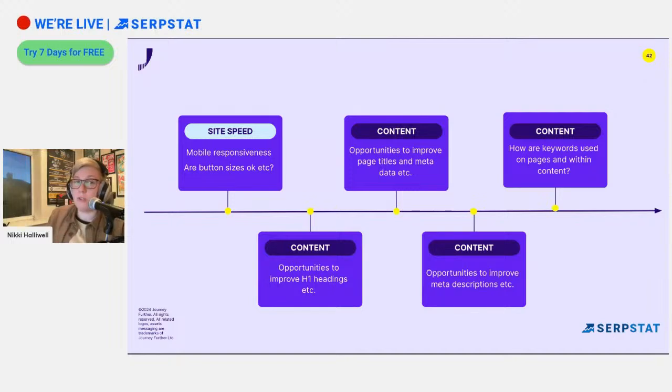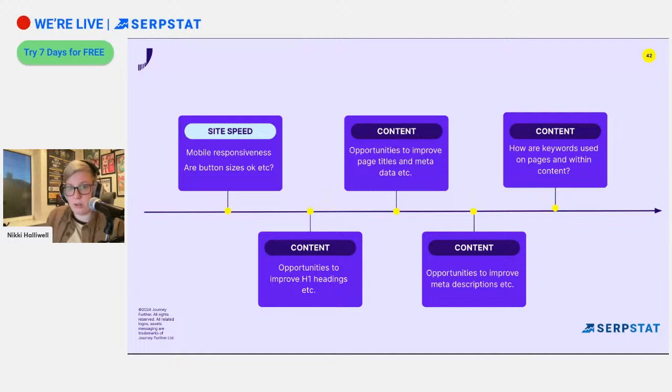Mobile responsiveness as well. This ties into the mobile-first index that we were talking about earlier, and making sure that it's responsive, but also that the buttons are a good enough size on mobile. On a desktop, we have a nice handy mouse that easily clicks on small buttons. But on mobiles, especially if we're out and about, it can be hard for us to click on those small buttons, especially as we're walking down the street trying to hit them with our big old thumbs. So we need to make sure that the buttons are a good size so that our customers can get to the content that they want to get to.